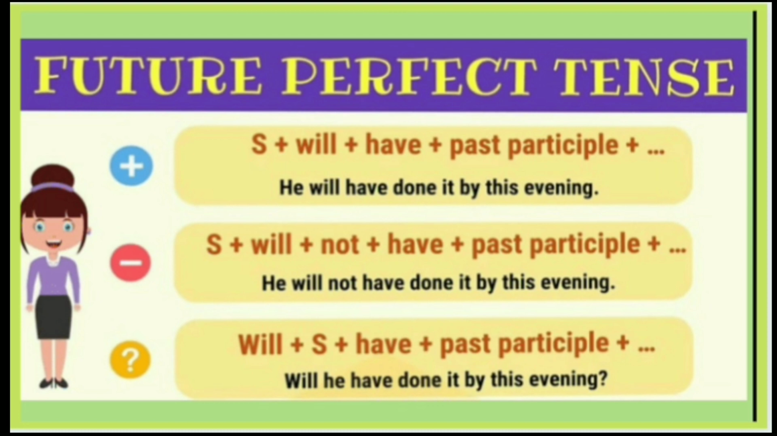And for interrogative sentence, we'll put will before the subject. Will subject have third form of the verb or past participle form of the verb. Will he have done it by this evening? Question mark.